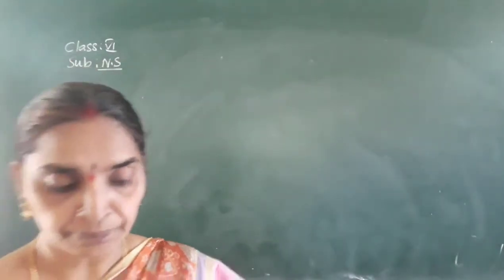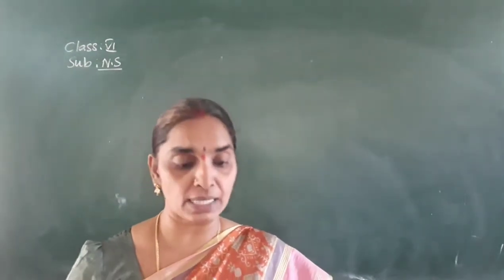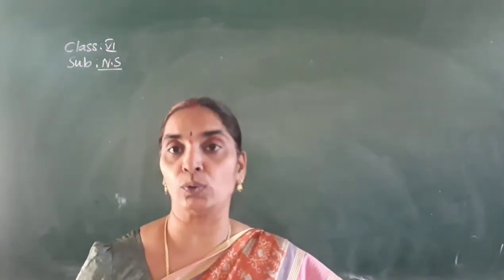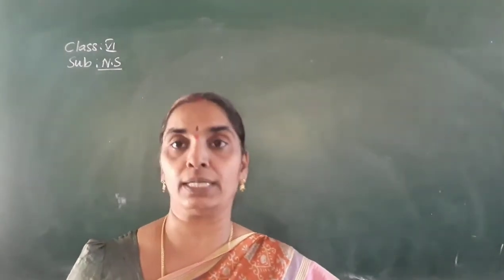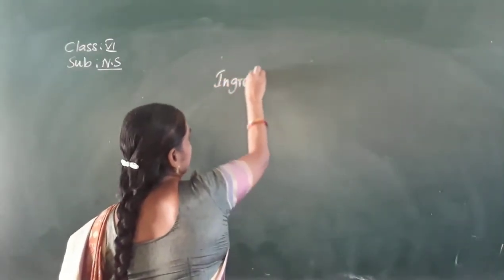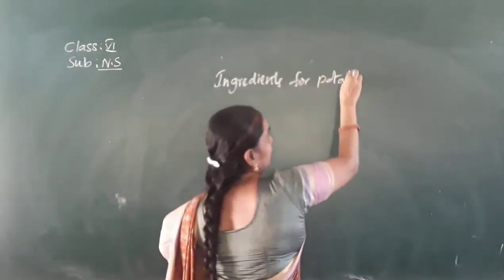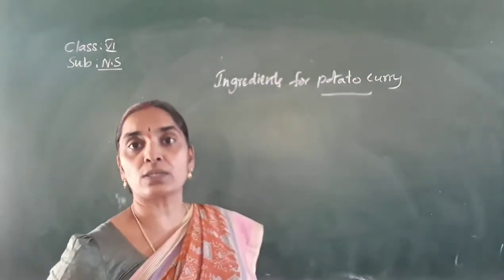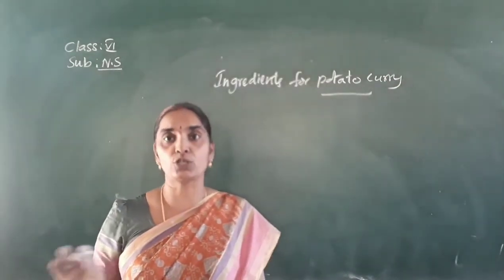Next, coming to your lesson part, children, there are many tables given there. If you take the third table on page number 4, that is, ingredients that are required for different food items, there you have potato curry. You know very well that a curry requires oil and seasoning items, and a particular item to be added to it, chopped or cut.